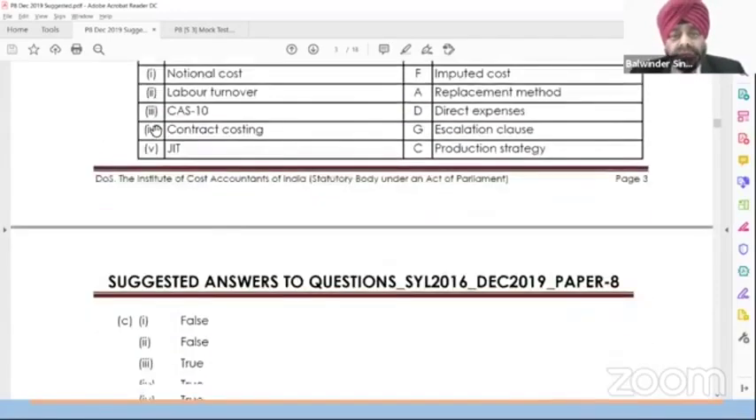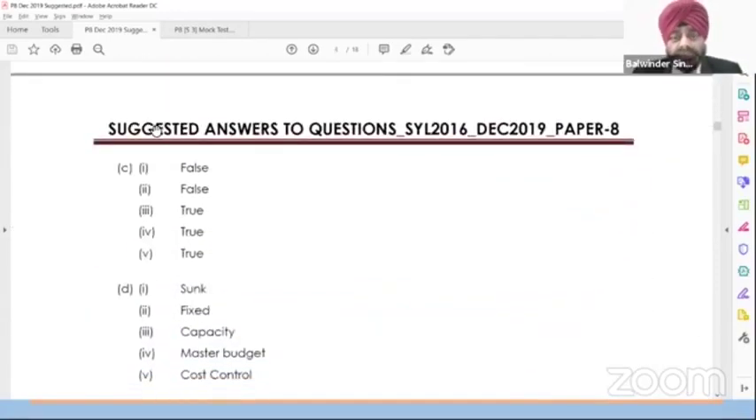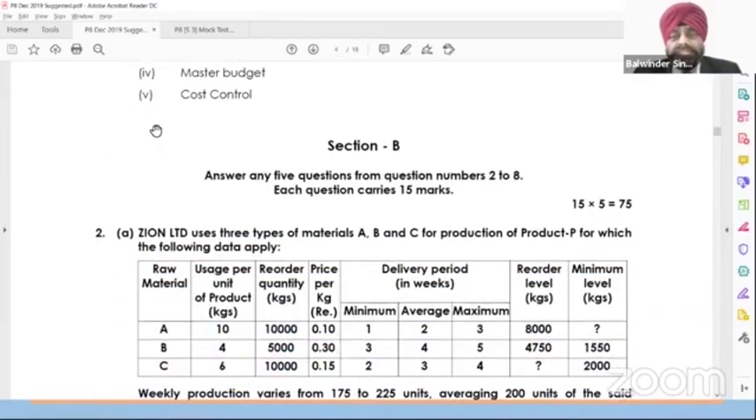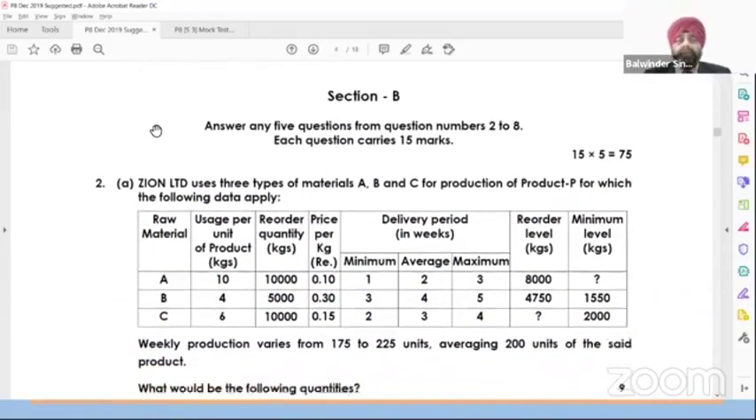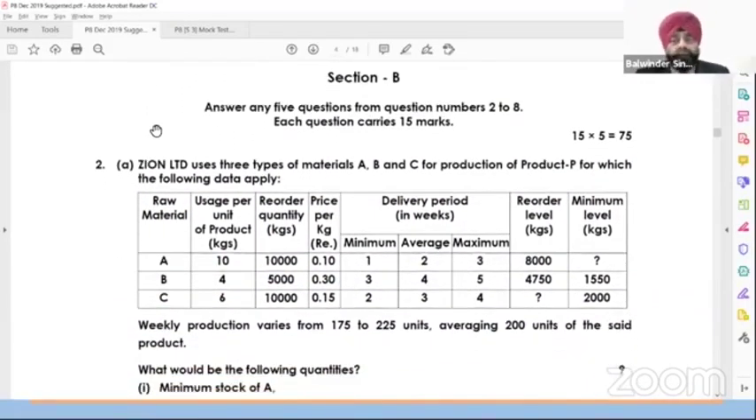Now I'm shifting to the last question. The next question will be the last one for discussion. Section B. Answer any 5 out of 2 to 8. Question number 2 to 8.